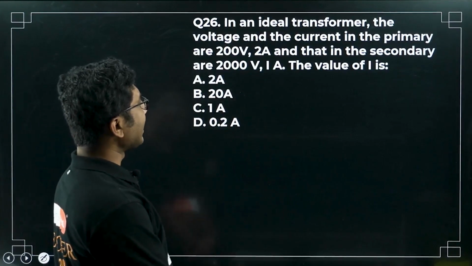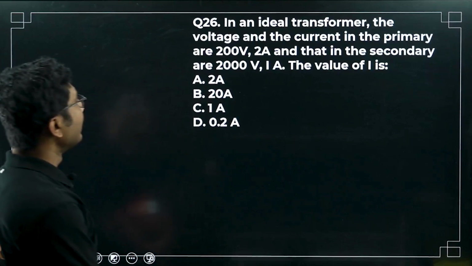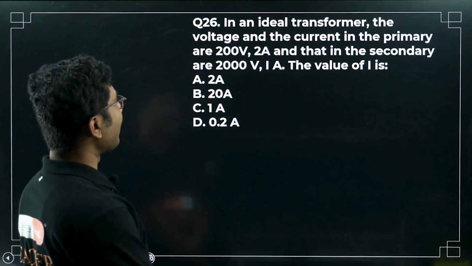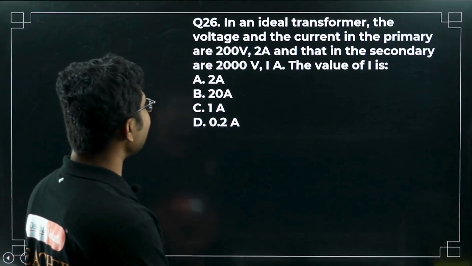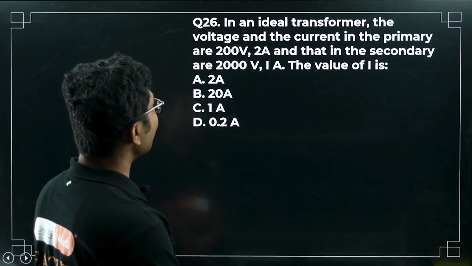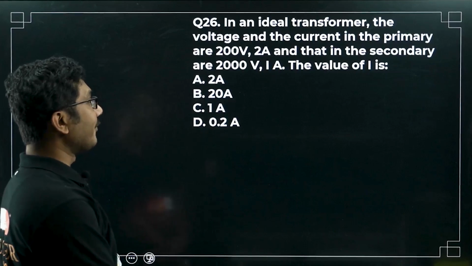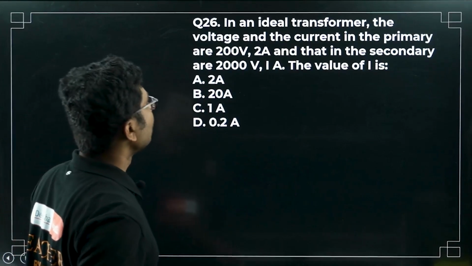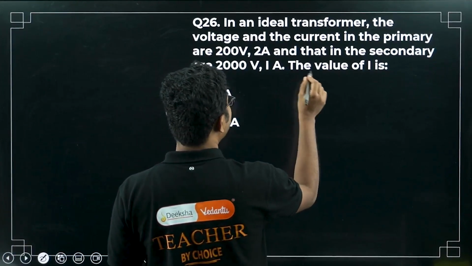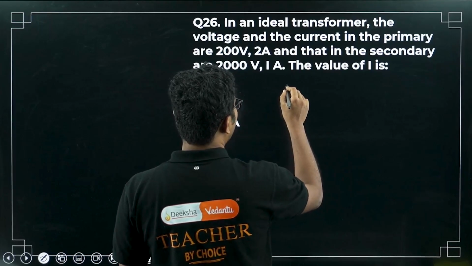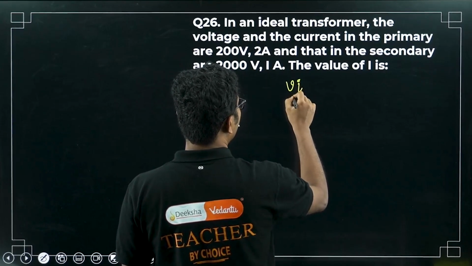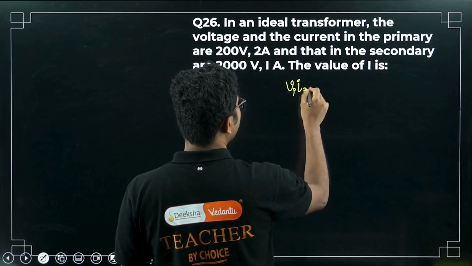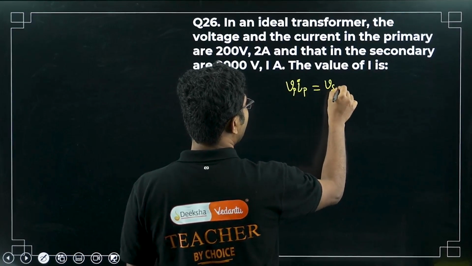In an ideal transformer, the voltage and the current in the primary are 200 volt and 2 ampere, and those in the secondary are 2000 volt and I ampere. The value of I is? So we know that what is power dissipated? Power dissipated is VI. So Vp Ip equals Vs Is.